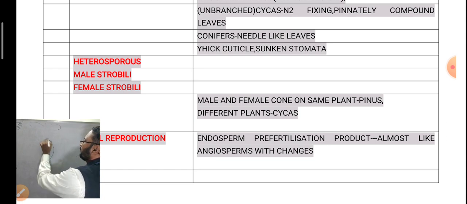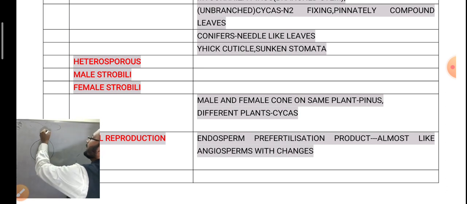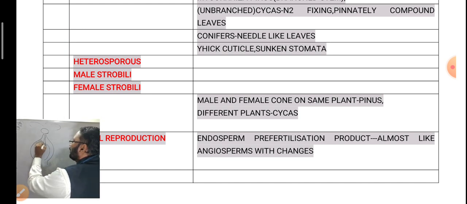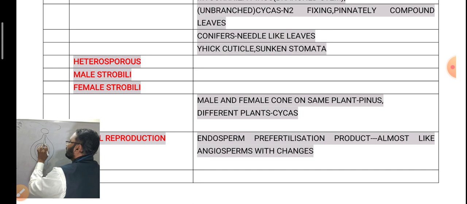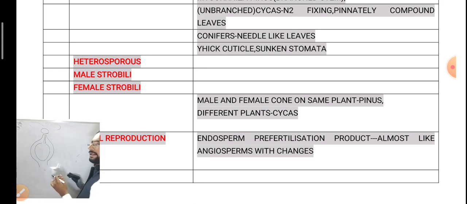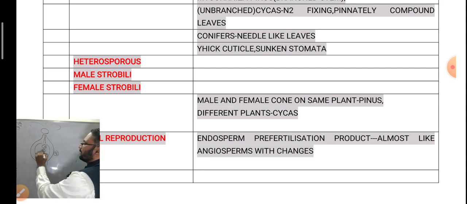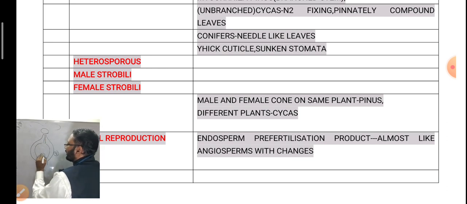Now reproduction in the gymnosperms. This is the ovule. Orthotropous ovule is present in gymnosperms. Here pollen grains fall directly on the ovule, hence the pollination is called direct pollination. In this ovule, nucellus is present. One of the cells in the nucellus acts as the megaspore mother cell, which is diploid and undergoes meiotic division. Of the four haploid cells, three degenerate. Only one is the functional megaspore.